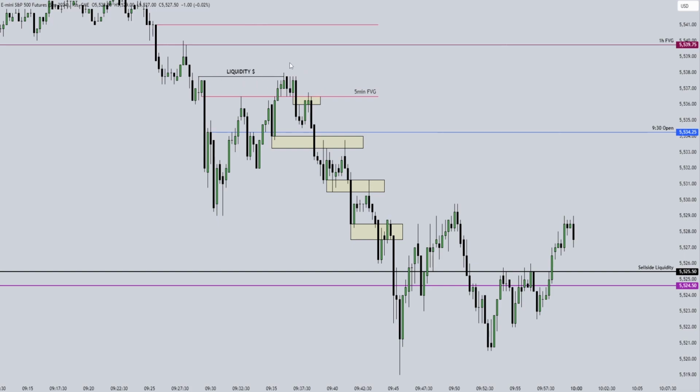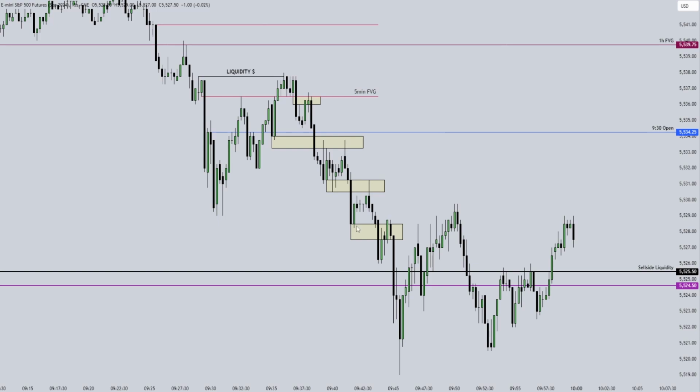Breaching this liquidity, we made a displacement to the downside, and in this displacement, it left a 15-second fair value gap. We used that fair value gap to go to the downside, and after that, it left a fair value gap over here and a breaker that we can use. We tie them together, and we have this unicorn setup. This is the unicorn setup.